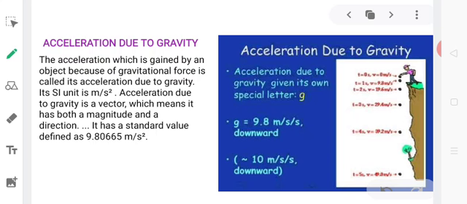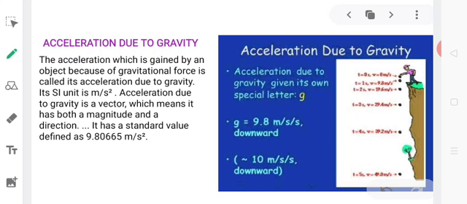Acceleration due to gravity is a vector, which means it has both a magnitude and a direction. And it has a standard value of 9.8 meter per second square. Obviously, since this acceleration is produced on the object due to the gravitational force of earth, it is always directed towards the center of the earth, and by convention we consider this to be the positive direction of acceleration due to gravity.